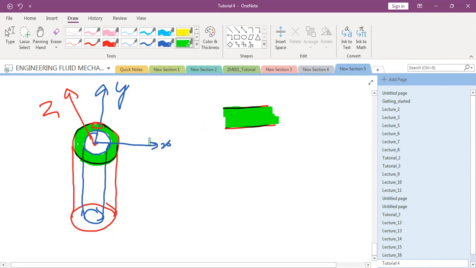So I am blowing up this red element here.